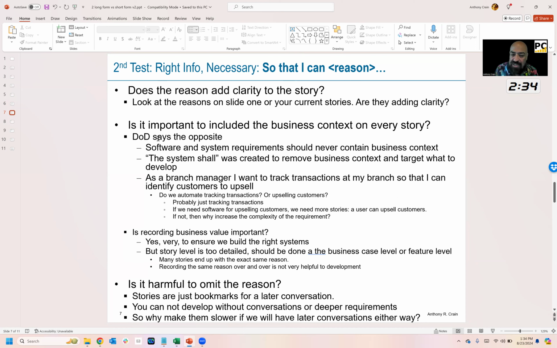The DoD told us to do the opposite. Back when I used to develop software for the DoD, they said remove all business information and use instead the words the system shall.